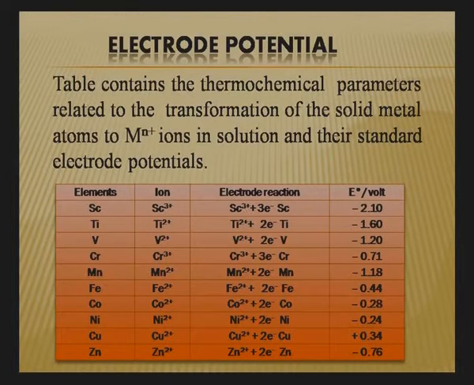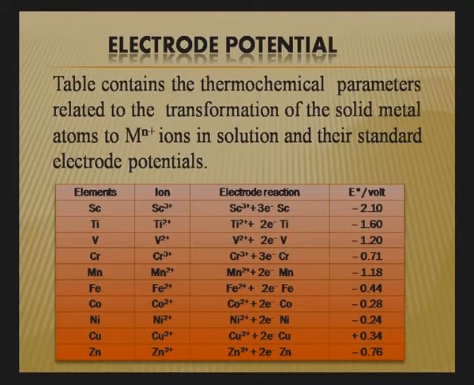The next property is standard electrode potential, which is the most important part, because we can explain the reducing behavior of transition elements using this. I will explain some questions here, where 3d10 and 3d5 electronic configurations are exceptional in the value of standard electrode potential. If you compare zinc and copper, the standard electrode potential of zinc is minus 0.76 volt, whereas copper is plus 0.34 volt. The question arises, why is it so? Although copper also has a 3d10 electronic configuration.